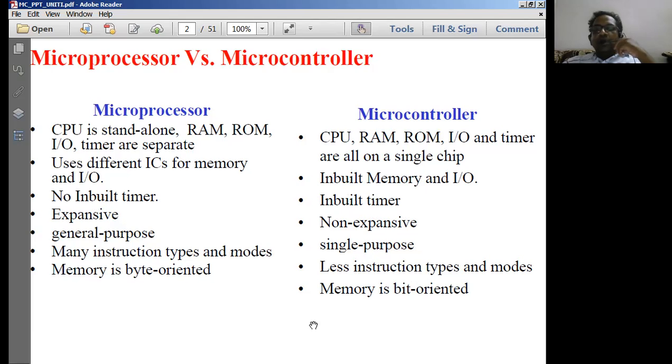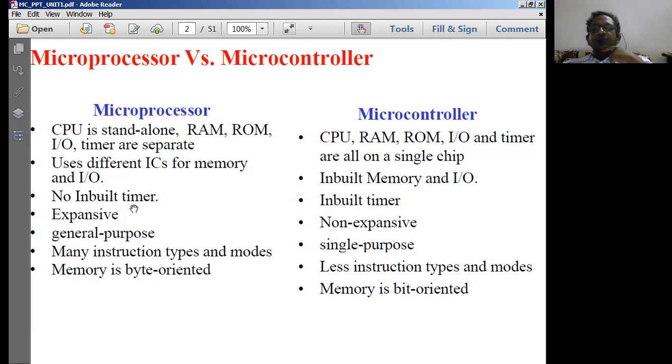We control the delay of operations that can be performed, and the synchronization between various processes in the system can be programmed by using timers. Therefore timers are very important units in computer based systems. Therefore in the case of microprocessor, timers are not inbuilt, whereas in microcontroller timers are inbuilt units.